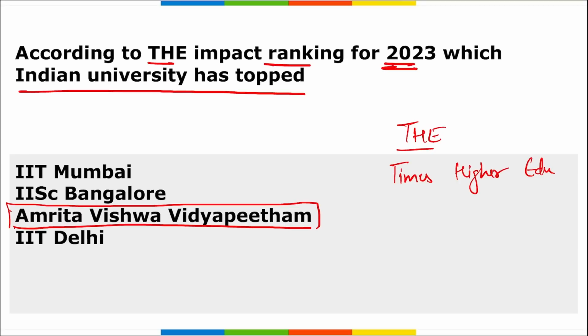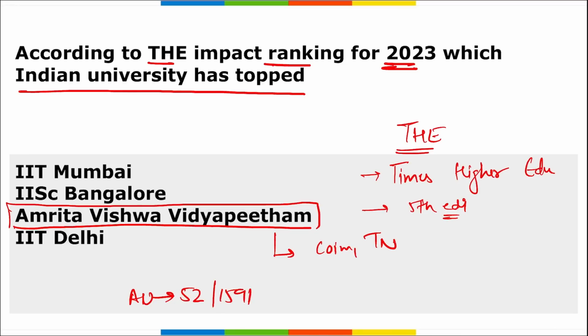Correct. This Amrita Vishwa Peetham or Amrita University is located where? This is in Coimbatore, Tamil Nadu. Correct. And it has emerged as the top Indian university on the Times Higher Education or the THE Impact Ranking for 2023. The next thing, remember that this was the 5th edition of this THE ranking. Correct. Globally, Amrita University was ranked 52nd. Correct. Globally we are talking about, and this is among 1591 universities from 112 countries.